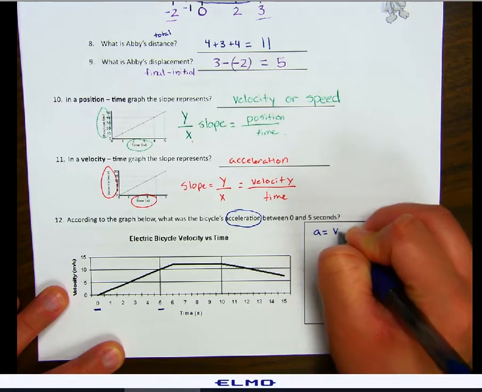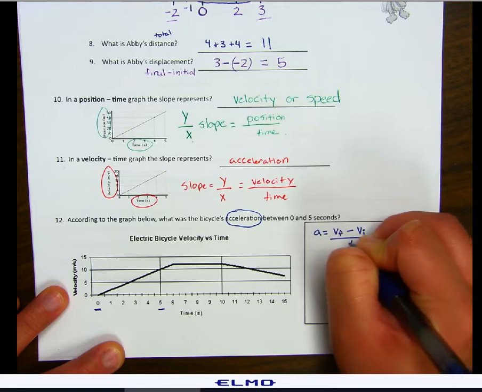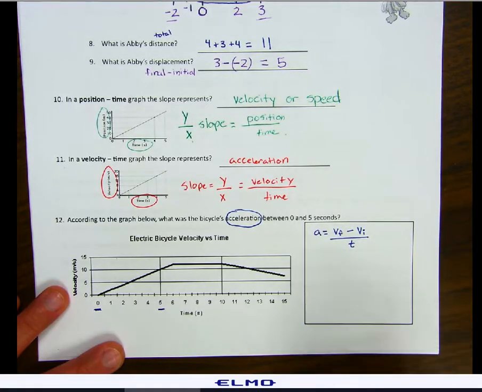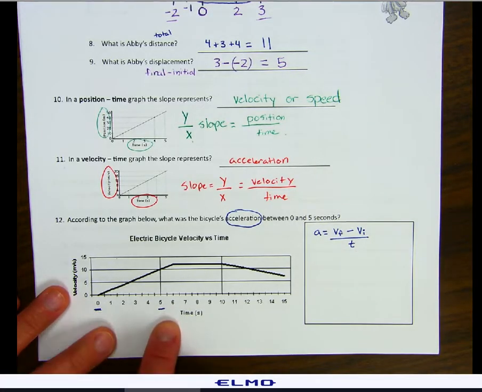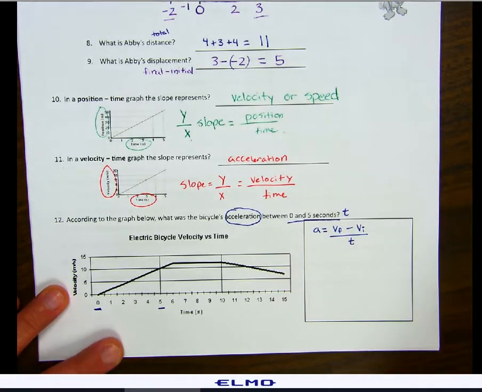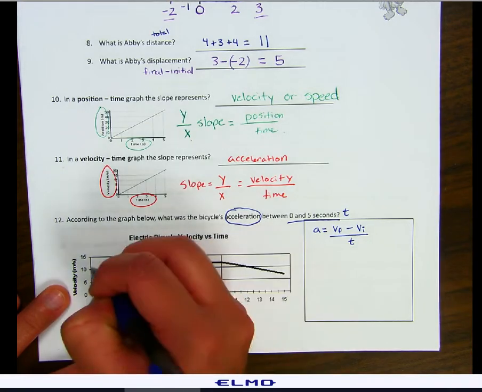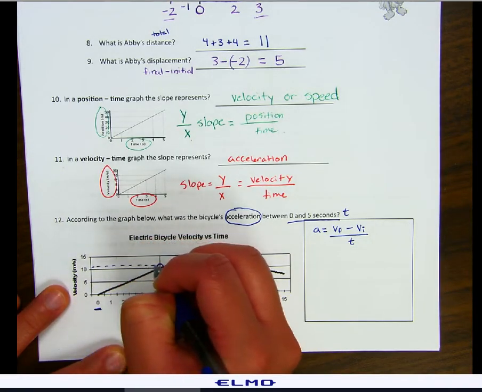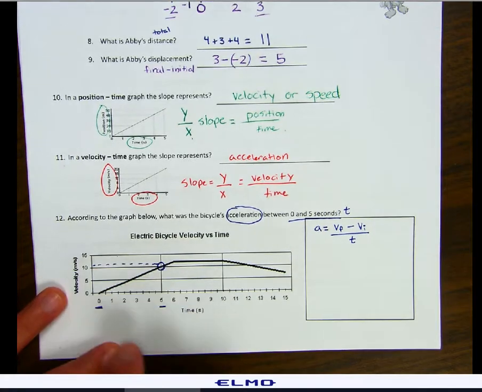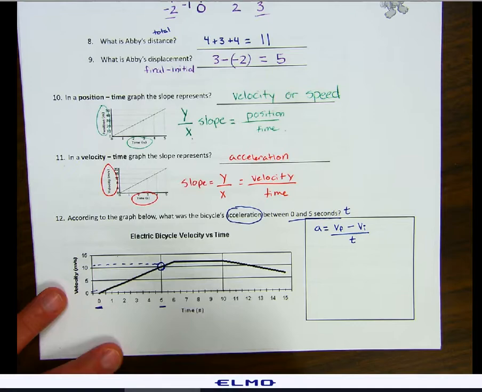And acceleration is your final velocity minus your initial velocity over your time. So if we go from 0 to 5 seconds, that's going to be our time. At 5 seconds, we have a velocity of about 10. At 0 seconds, we have a velocity of about 0.